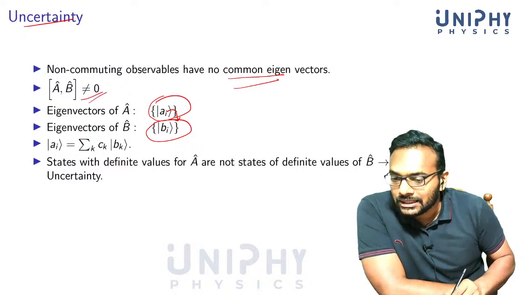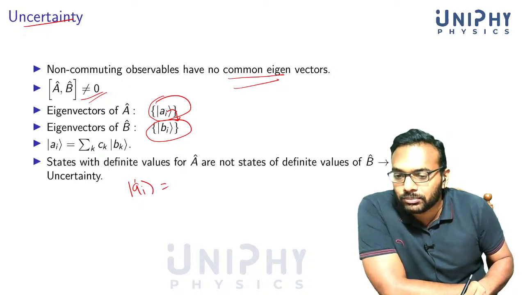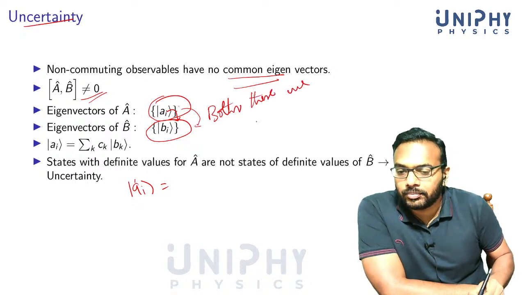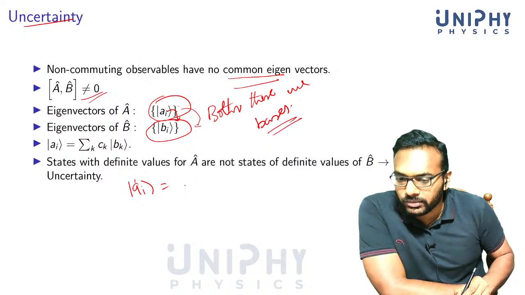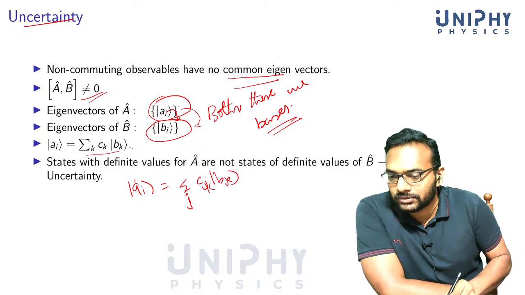This means that both these sets form bases, basis vectors. So you can take one vector from here and expand it in terms of the eigenvectors of B, because this is also a basis. Something like C_k, B_k, as we have written here.